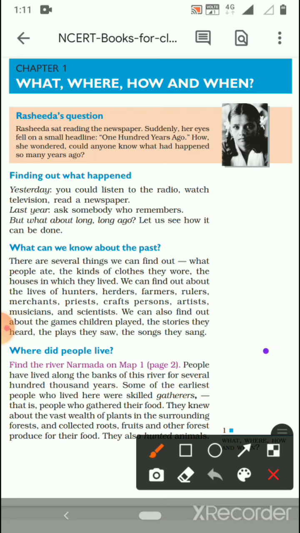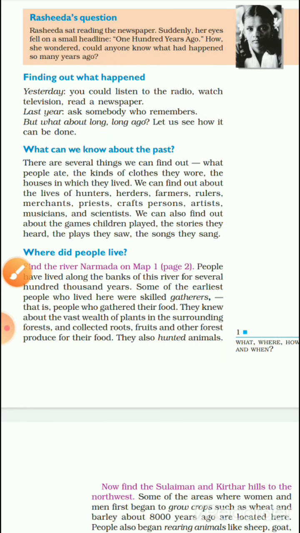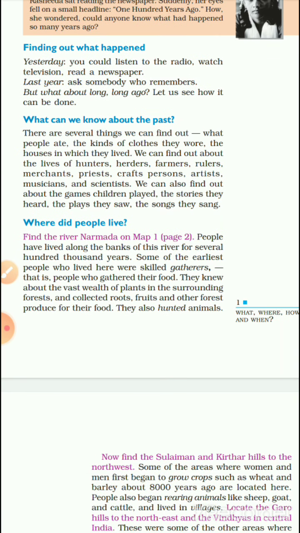There are several kinds. We can find out what people ate, what kinds of clothes they wore, the houses in which they lived. We can find out the lives of hunters, herders, farmers, rulers, merchants, priests, craftspersons, artists, etc. And we can know where people lived.